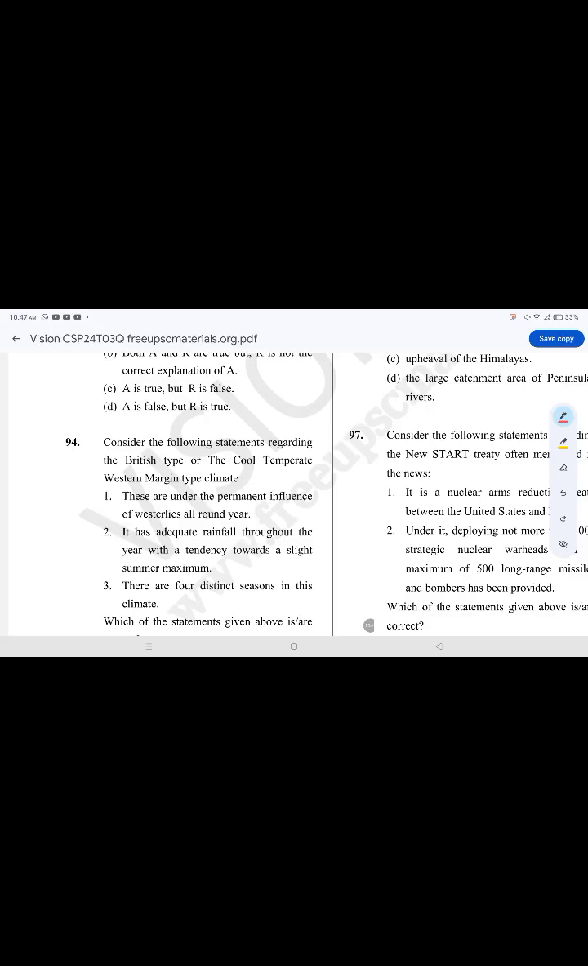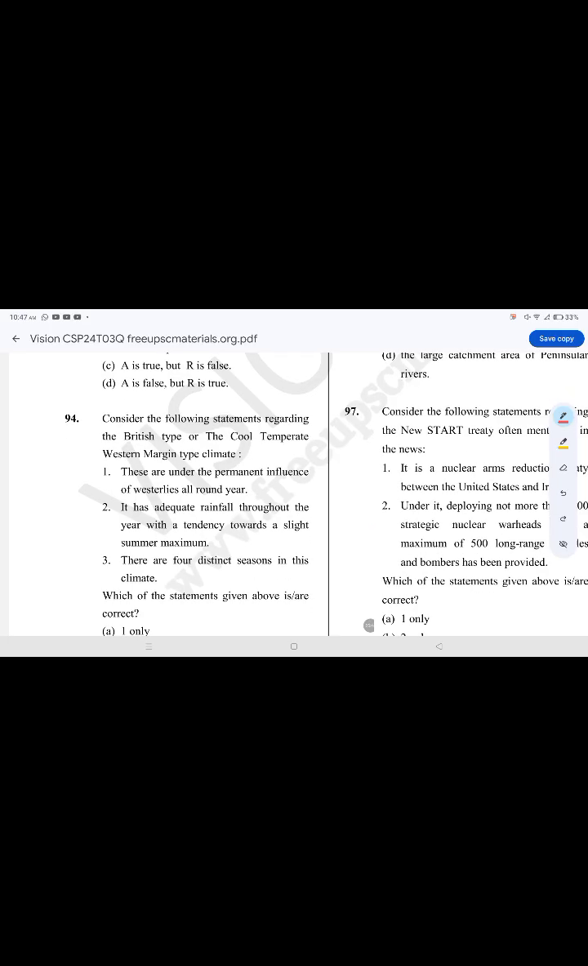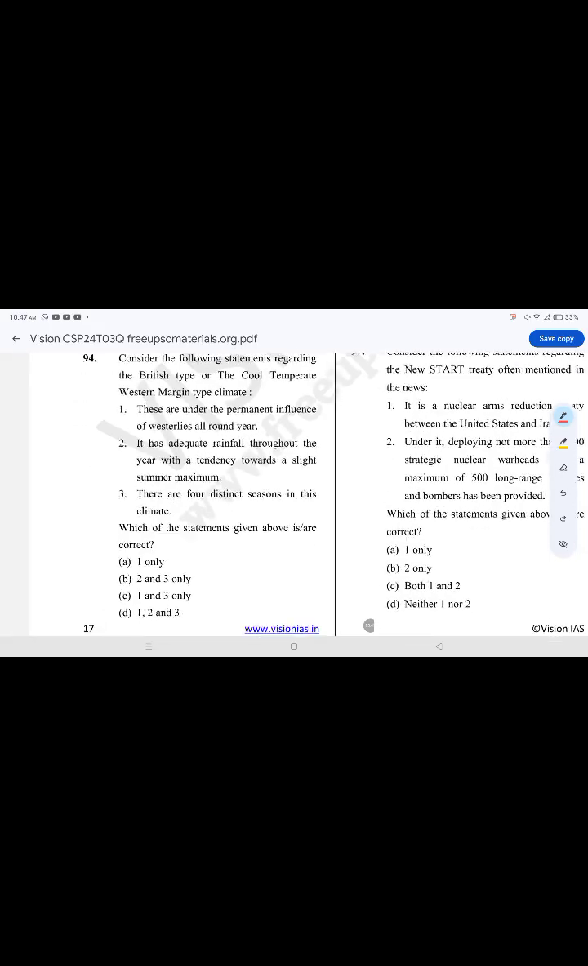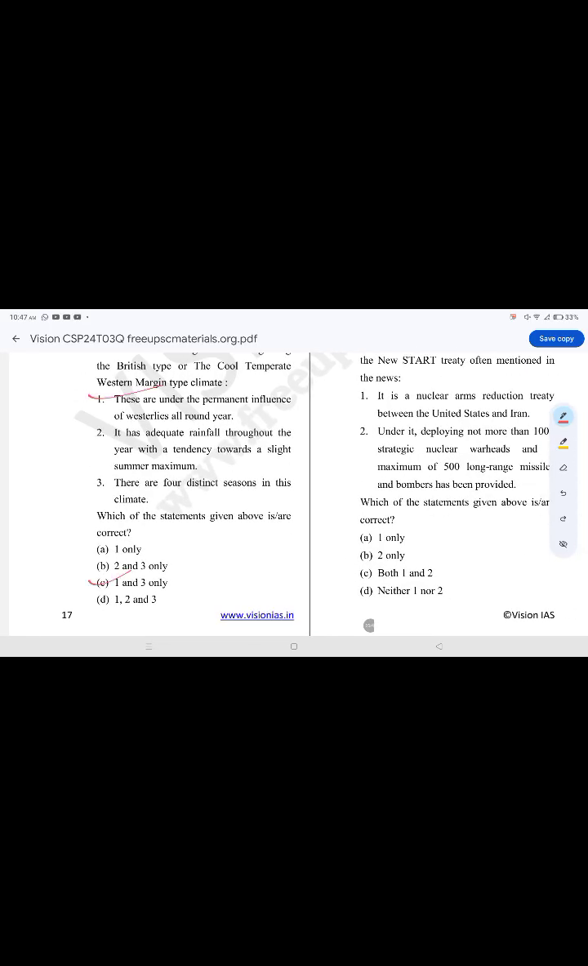Consider the following statements regarding the British type or the cool temperate western margin type climate. The correct option is option C, 1 and 3 only. They are under permanent influence of westerlies all year round. There are 4 distinct seasons in the climate. It has adequate rainfall throughout the year with a tendency towards rising. It is false.